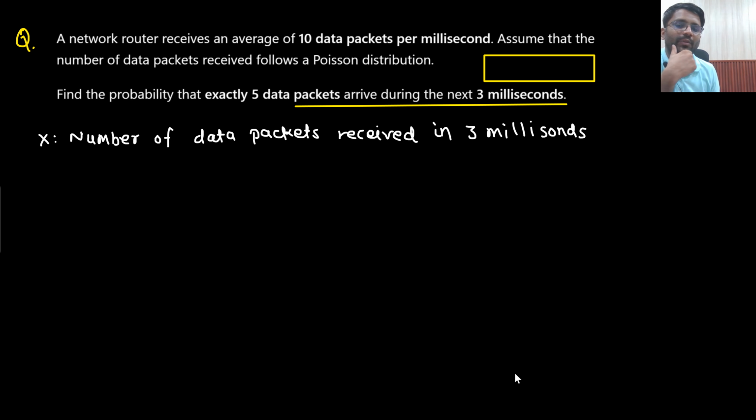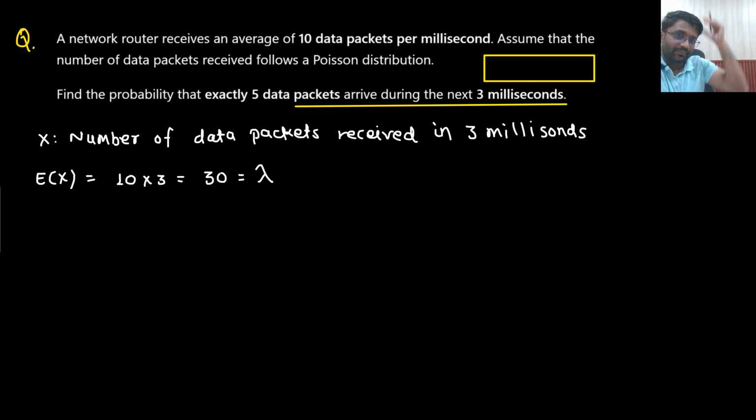That means your random variable x would be the number of data packets received in the 3 milliseconds. So what will be the expectation of x? It would be the expected number of data packets received in the next 3 milliseconds. In 1 millisecond you are expected to receive 10 data packets, so in 3 milliseconds you are expected to receive 30 data packets. This is per millisecond; if you multiply with 3, you are expected to receive 30 data packets per 3 milliseconds.